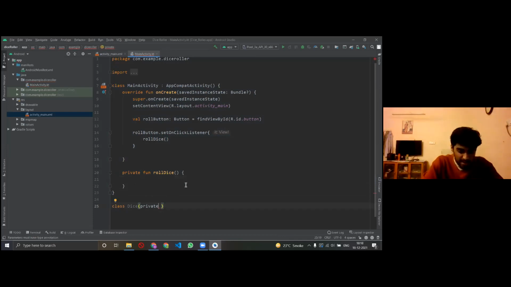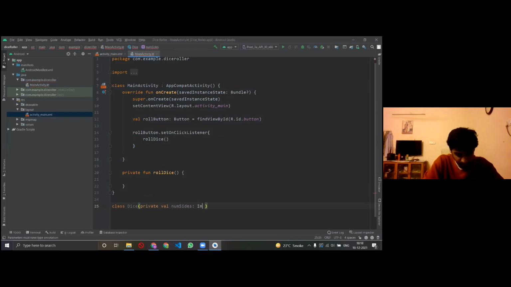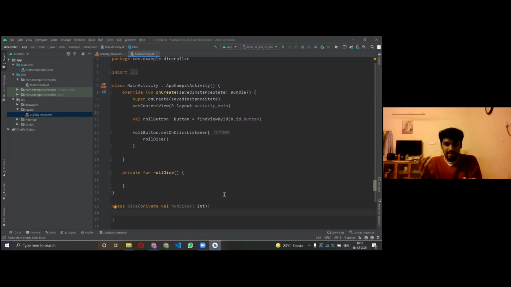So that's why here I have to write private. I've created a class of dice, a functional class of dice, where I'm just saying that in this class I can write how many sides the dice has, okay? A general dice has 6 sides, but who knows, someone comes with a pentagon for a dice,